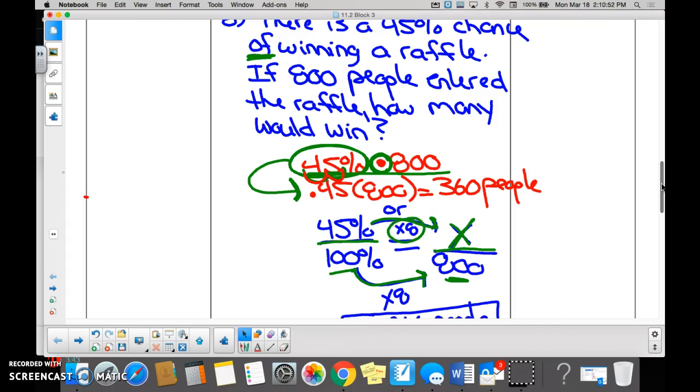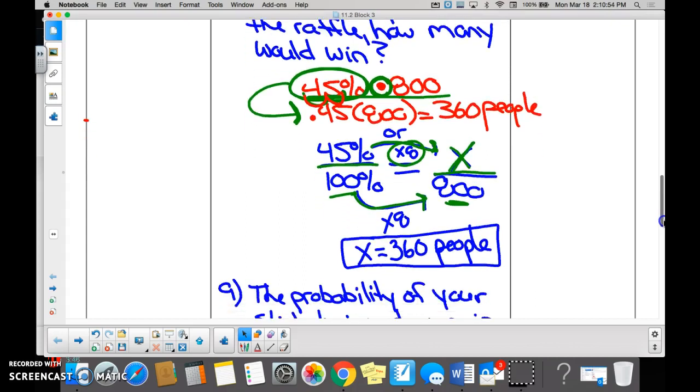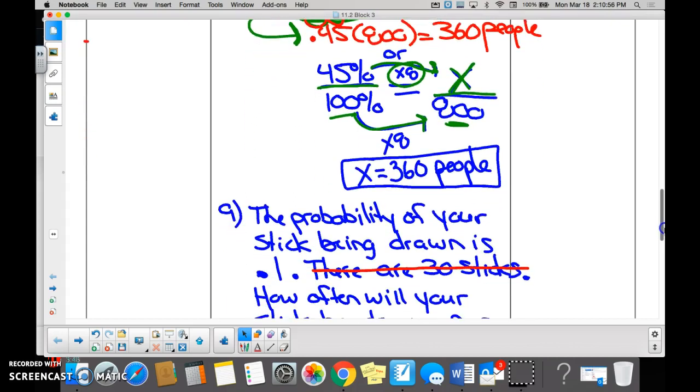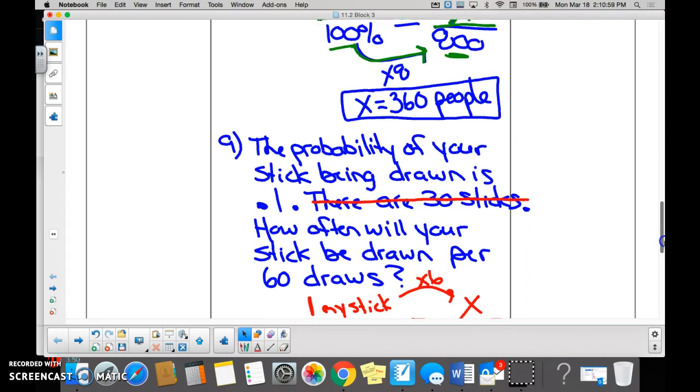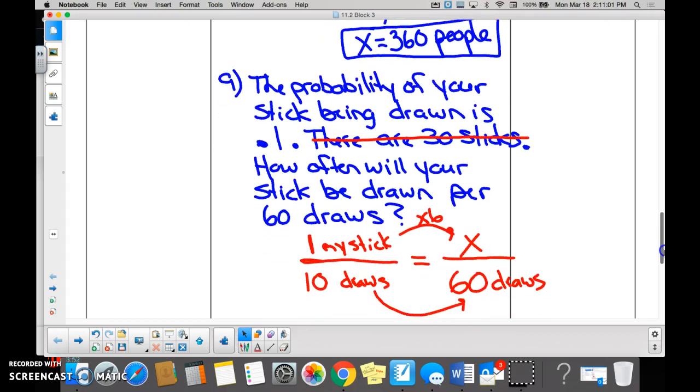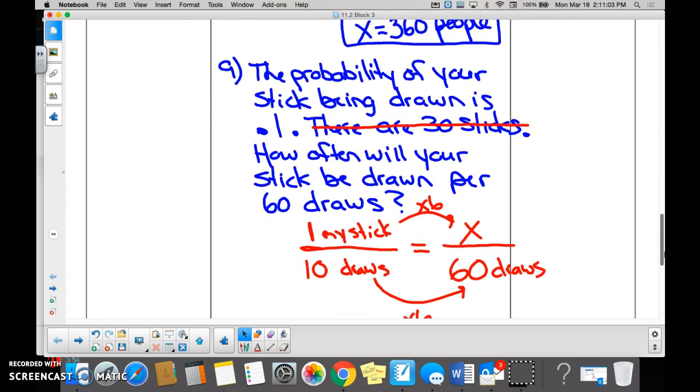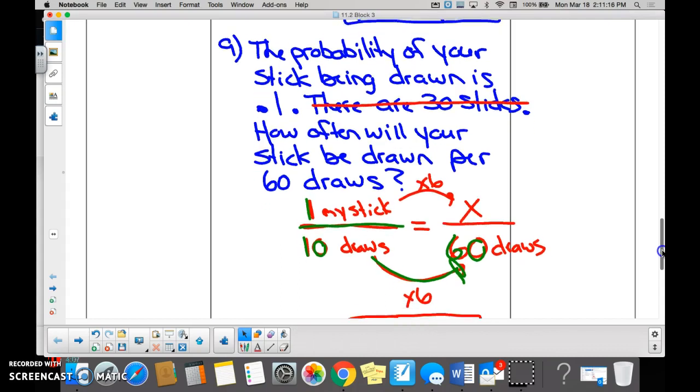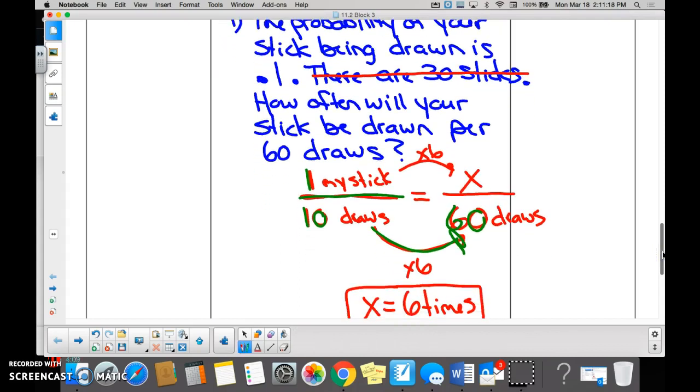And then this last guy here, the probability of your stick being drawn is 1/10, right? How often will your stick be drawn per 60 draws? Well, every 10 draws, your stick will be drawn 1 time. So for every 60 draws, your stick will be drawn 6 times. How do we get from 10 to 60? Times 6. So what do we multiply the top number by then? Times 6, right?